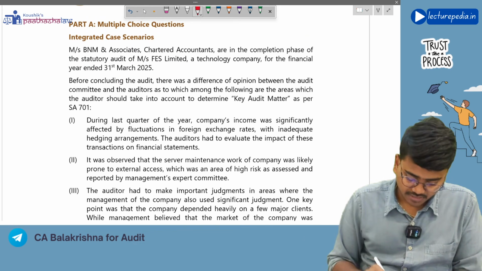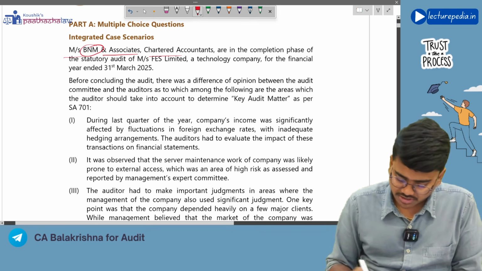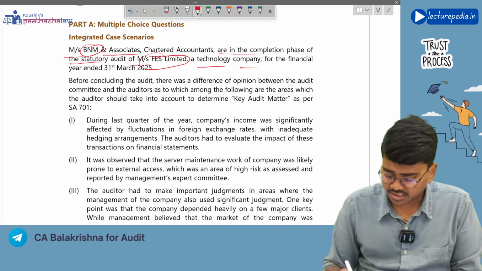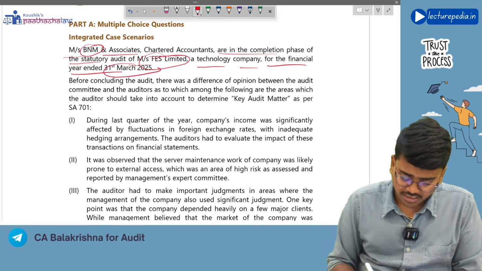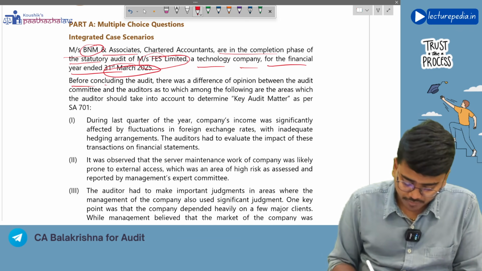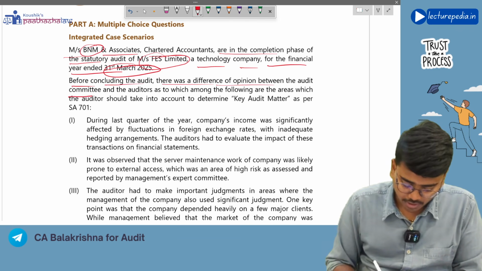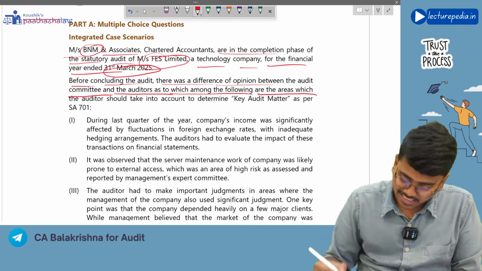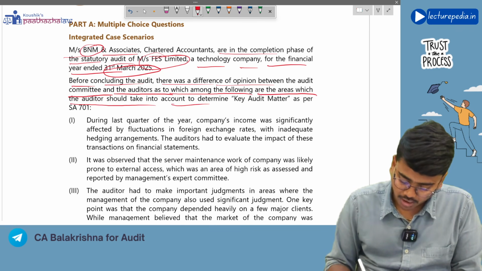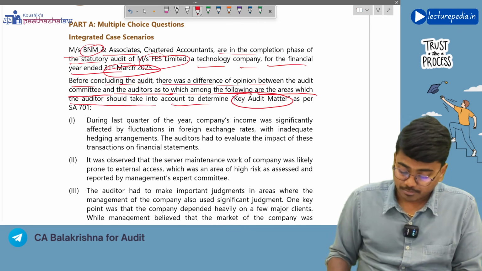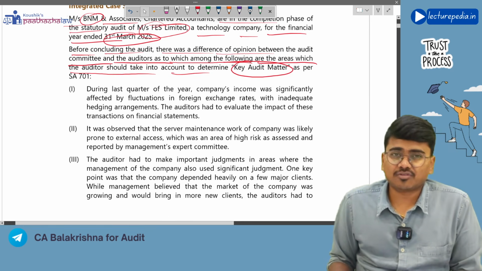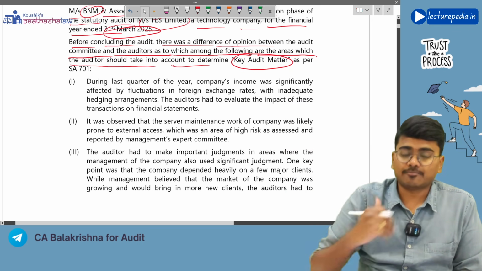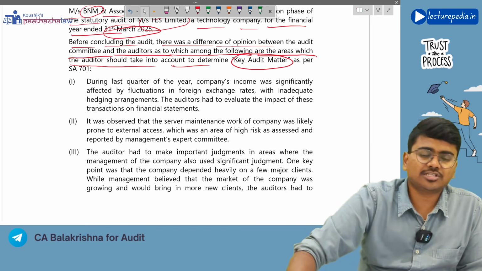There is Messrs. B&M and Associates, Chartered Accountants, in the completion phase of a statutory audit of Messrs. FES Limited, a technology company, for the financial year ended 31st March 2025. Before concluding the audit, there was a difference of opinion between the audit committee and auditors as to which among the following are areas which the auditor should take into account to determine key audit matters. So key audit matters you will select from those matters that are communicated to those charged with governance, that are significant during the current period audit, right?